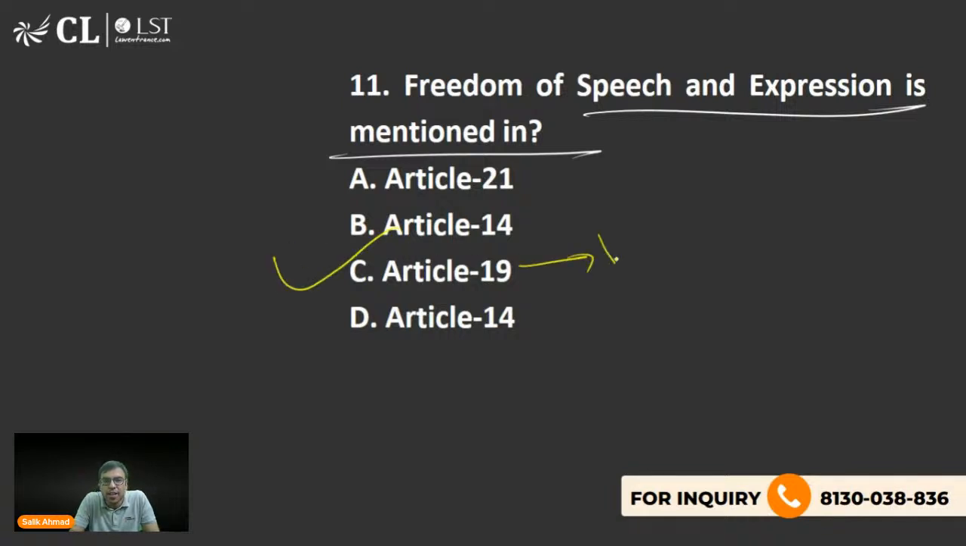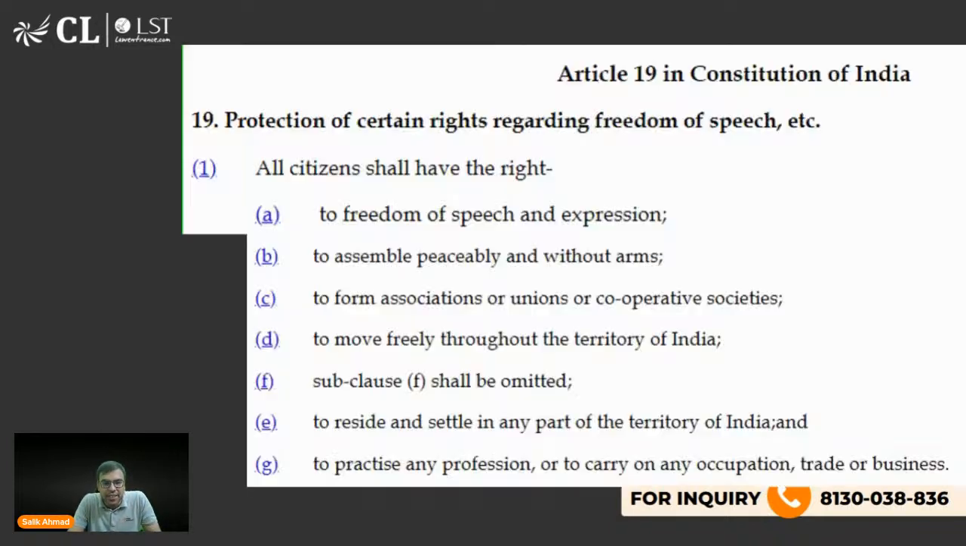Actually, exact जो है वो आर्टिकल 19(1)(a) यहाँ mentioned है, freedom of speech and expression. Because there are other things also mentioned आर्टिकल 19 में. ठीक है. This right to assemble peacefully without arms, right to form association, union, right to move freely throughout the territory of India. बहुत कुछ mention है 19 में. So C is the right answer to this question.